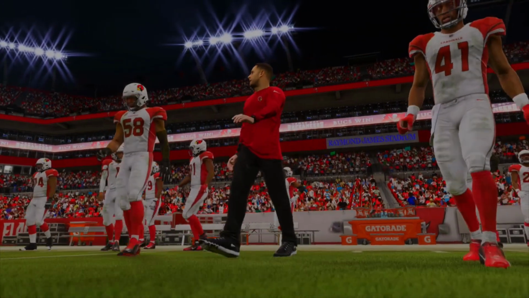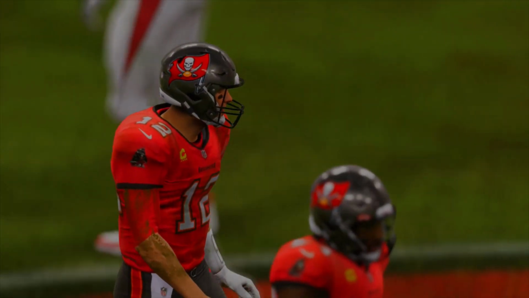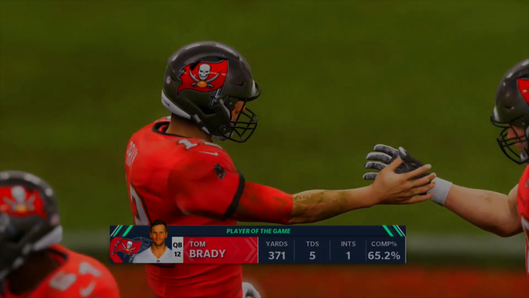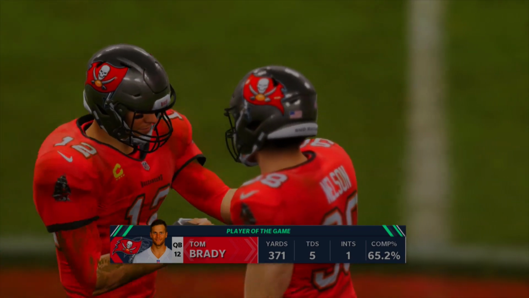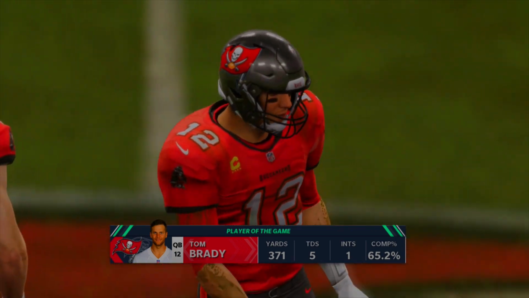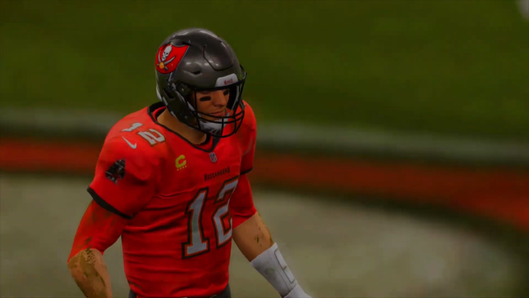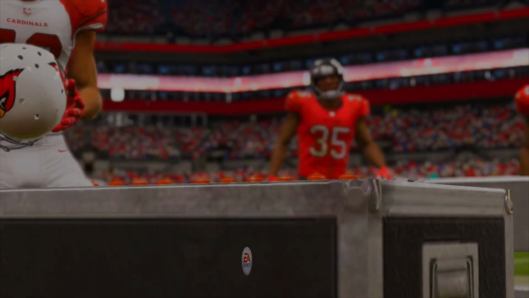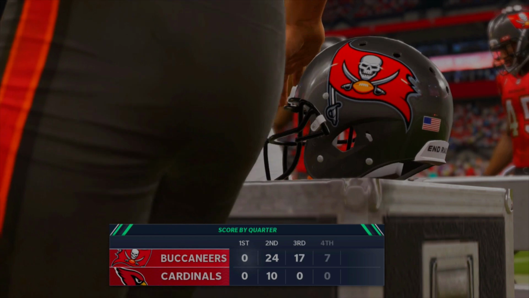And to be honest, I did not expect this. I did expect the Bucks probably getting the win here. But let's talk about the performance of Tom Brady real quick. 371 yards and 5 touchdowns and 1 pick, 65% completion rate. And how about this final score, though? The game ended with a score of 48-10.